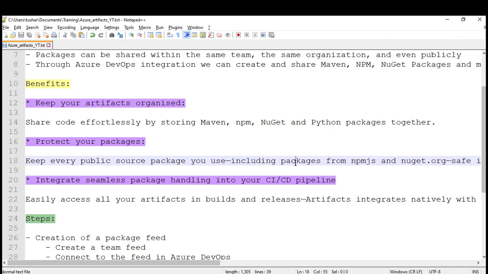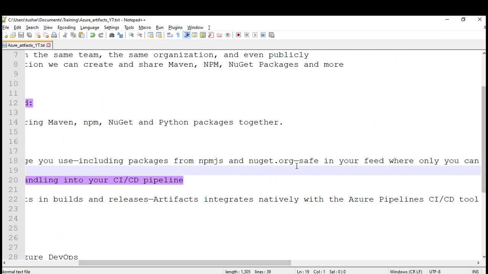In that case, you can keep your public source packages, including packages from npm or NuGet, in your own feed. We'll have an upstream feed, which we'll create later in this tutorial, and we can cache all those packages inside that feed. So whenever the upstream is down, you can easily refer to your own private feed using Azure Artifacts. This is one scenario.